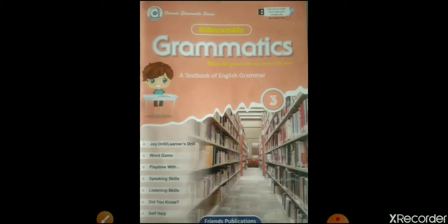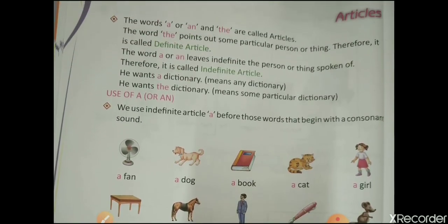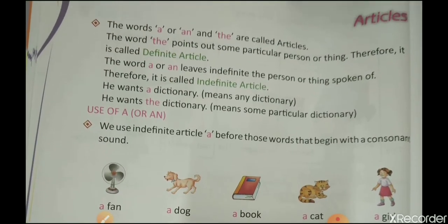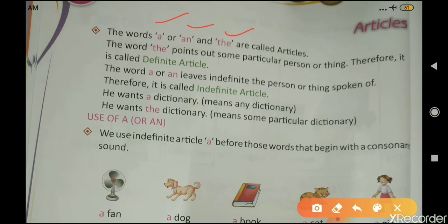Students, today in this video we will start lesson number 10. So let's begin our class. Lesson number 10, articles. The words a, an, and the are called articles. All these three words are known as articles: a, an, and the.